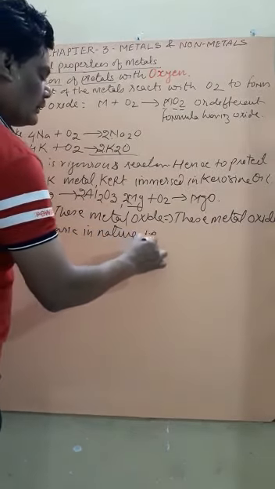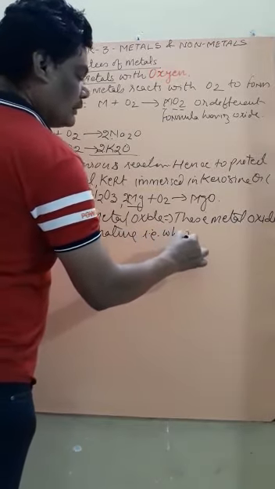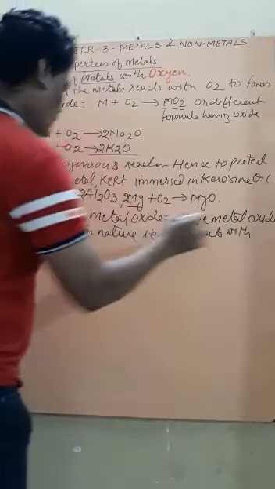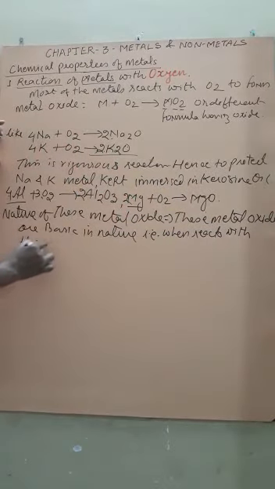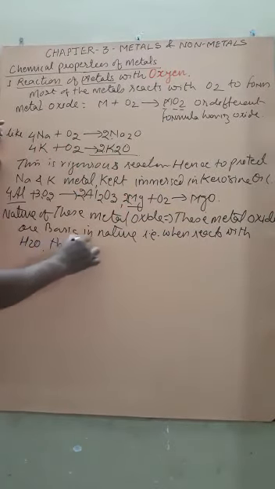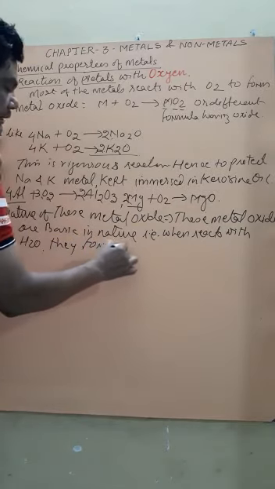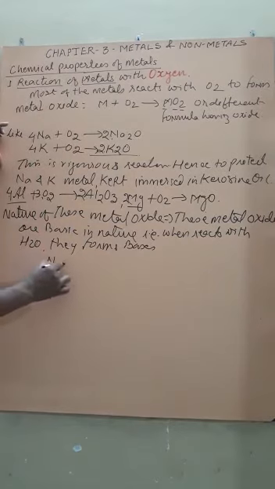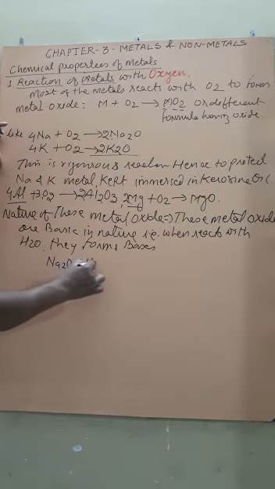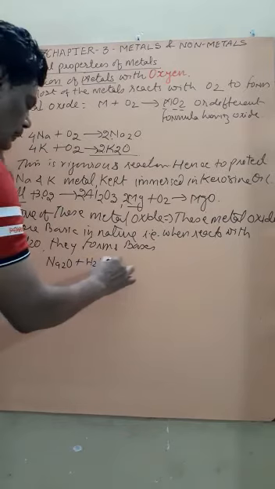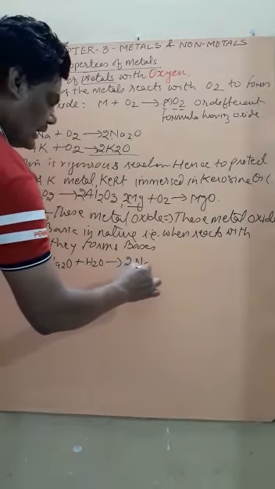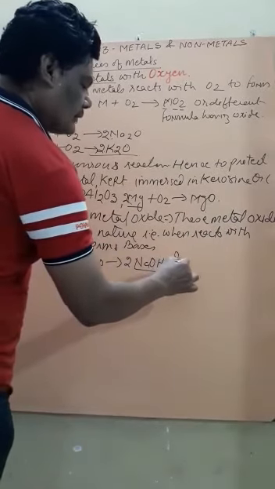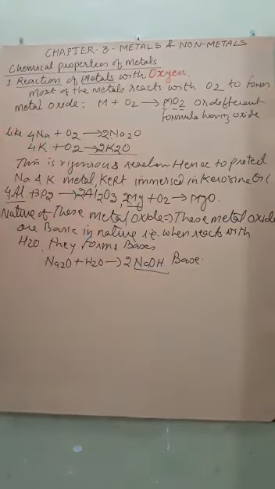That is, when they react with water, H2O, they form bases. You know the reaction Na2O plus H2O forms 2NaOH. This is called what? Base. Similarly, potassium also.